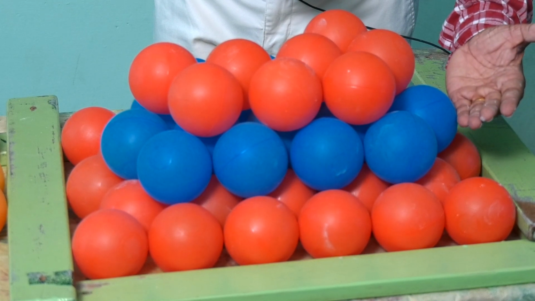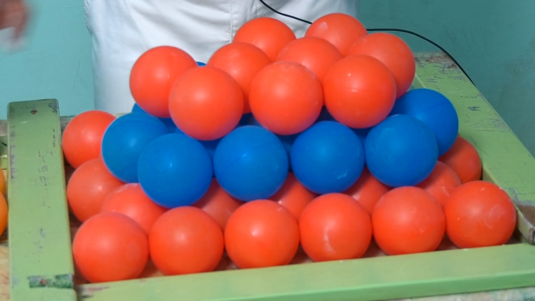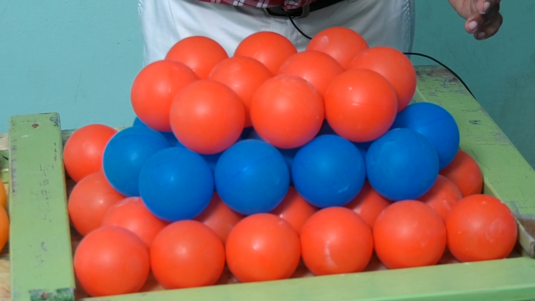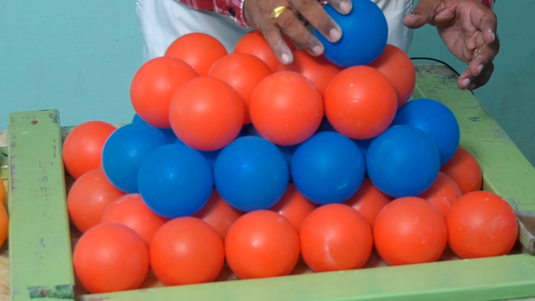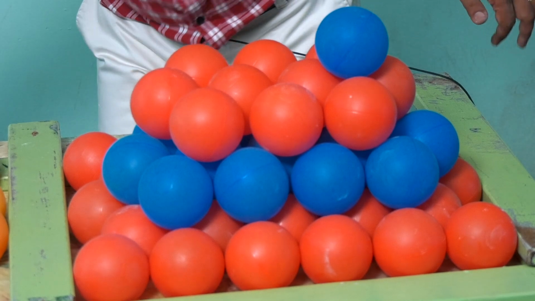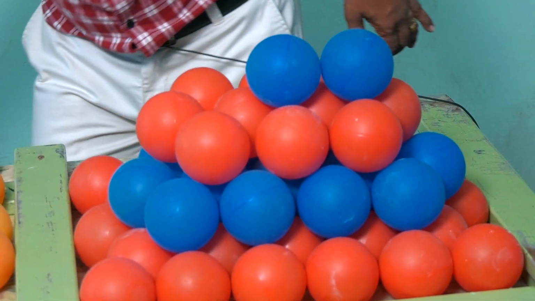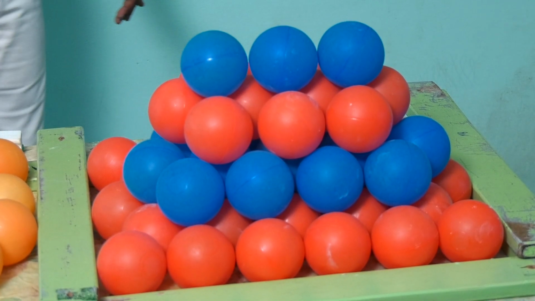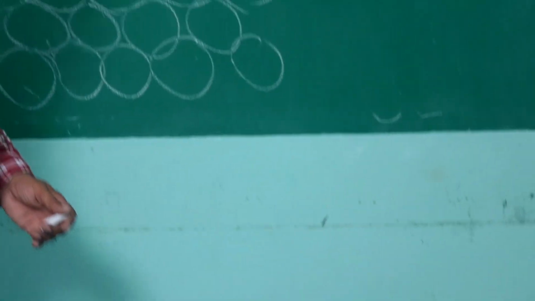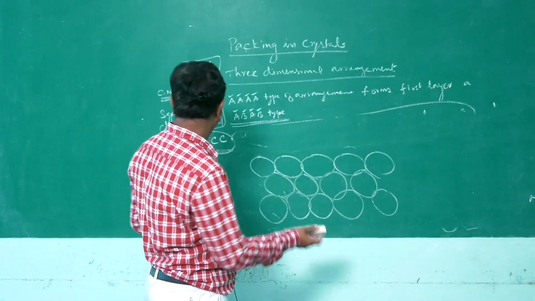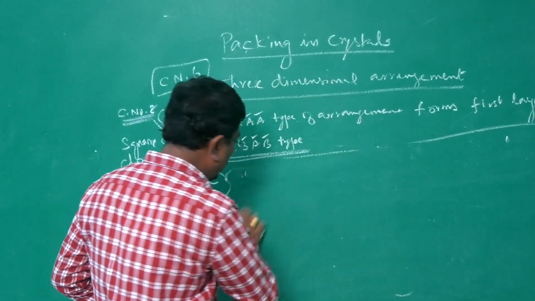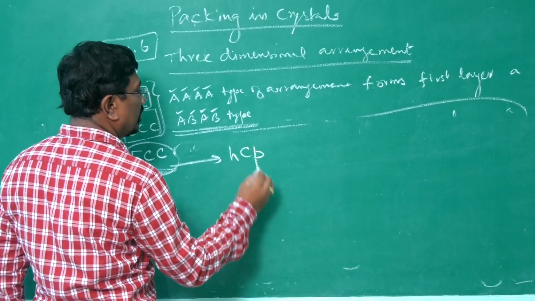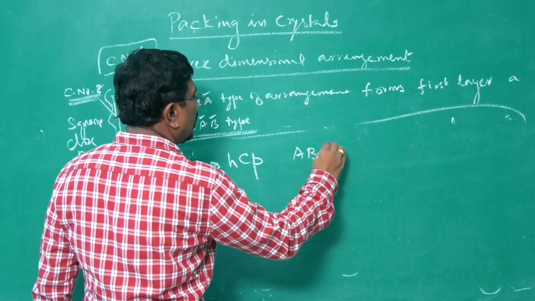A layer, B layer, again A layer. It is exactly similar to the A layer, the red balls again I have used. If I use the B layer, I should use it exactly above this place, exactly above the blue ball. This type of arrangement is said to be hexagonal close packing. In FCC, we have got two types of close packing. Hexagonal close packing, where the atoms are arranged as AB, AB, AB.